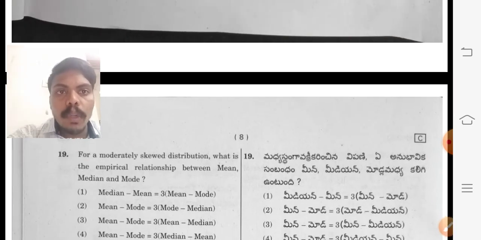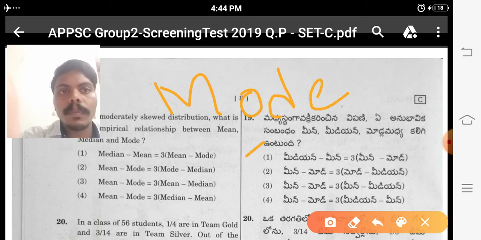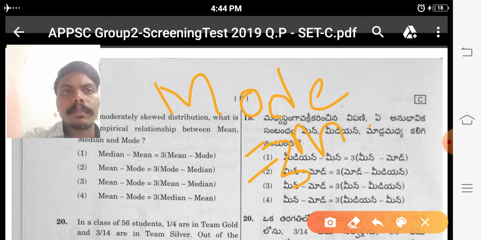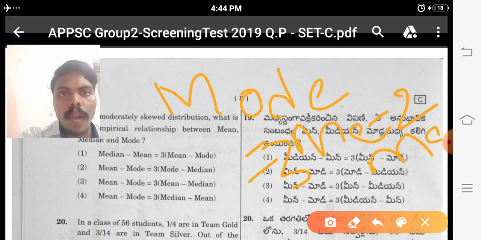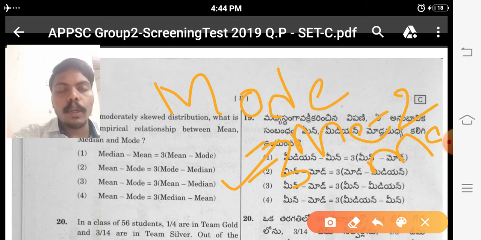Next question. For a moderately skewed distribution, what is the empirical relationship between mean, median and mode? Here we have to remember it like this: mode equals 3 median minus 2 mean. From that, among these 4 options, the third option is the right one. That is mean minus mode equals 3 into mean minus median, that is, mode equals 3 median minus 2 mean.